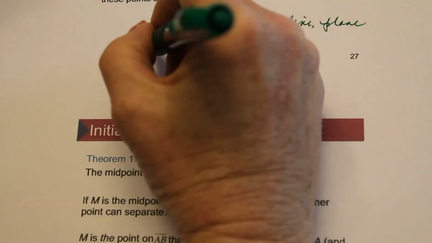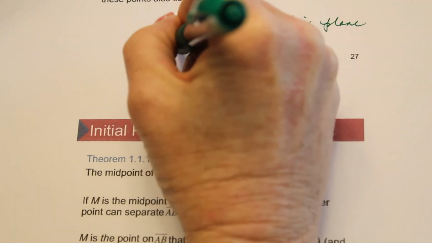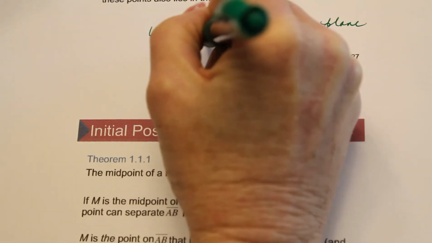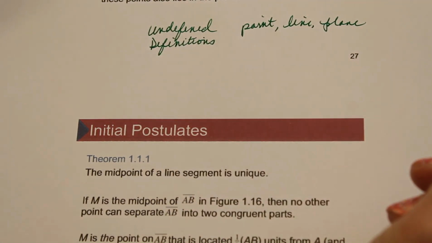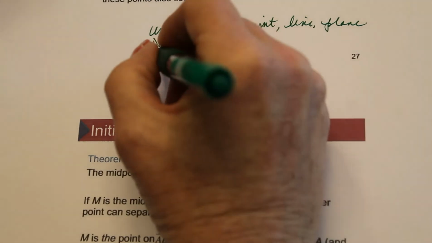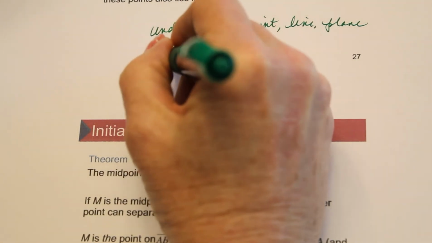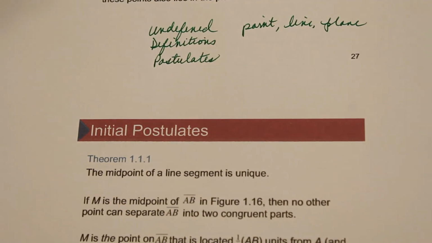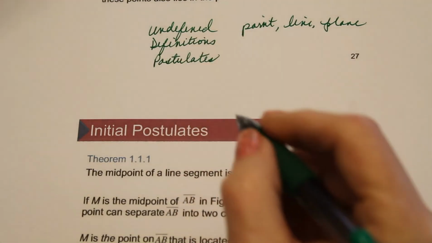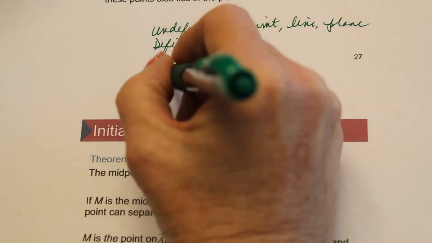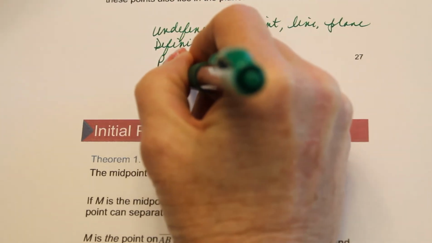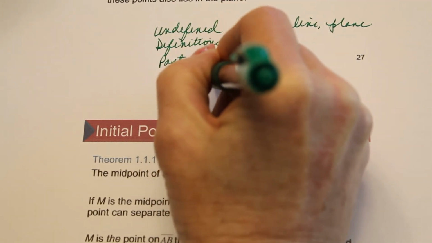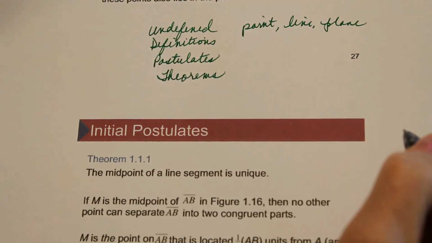From there, you get defined terms or definitions. From there, you get postulates, which are assumed true. And on top of postulates, or one level more abstract from postulates, are theorems. Theorems are also true.